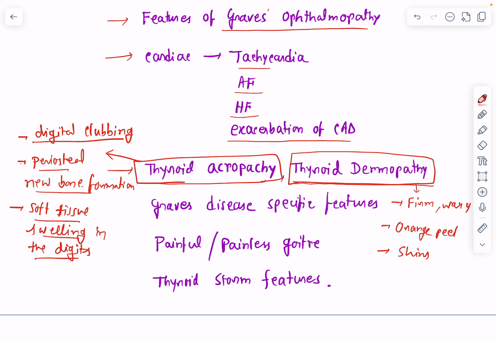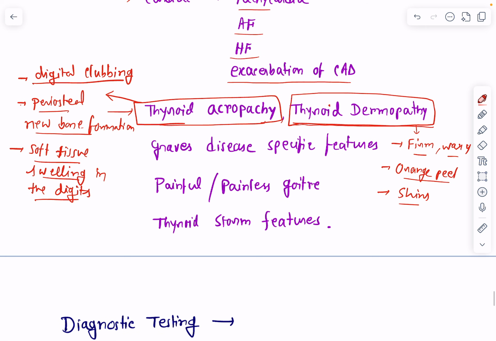Graves' disease, but sometimes it is seen in cases of Hashimoto's thyroiditis. So skin will be firm, waxy, it will be like orange peel, and it is usually seen over the shin, okay, in the pretibial region. Now, other features, like there will be features specific for Graves' disease, like as we have already discussed, proptosis, then pretibial myxedema. If there is goiter, it may be painful or painless goiter. Painful will be in cases of subacute thyroiditis, painless goiter in cases of postpartum thyroiditis, right?